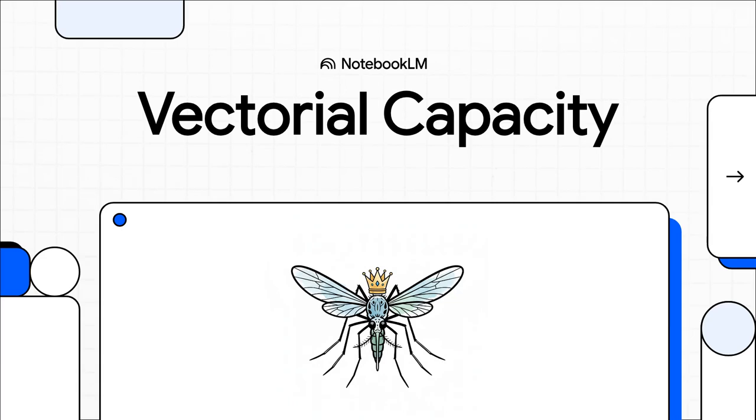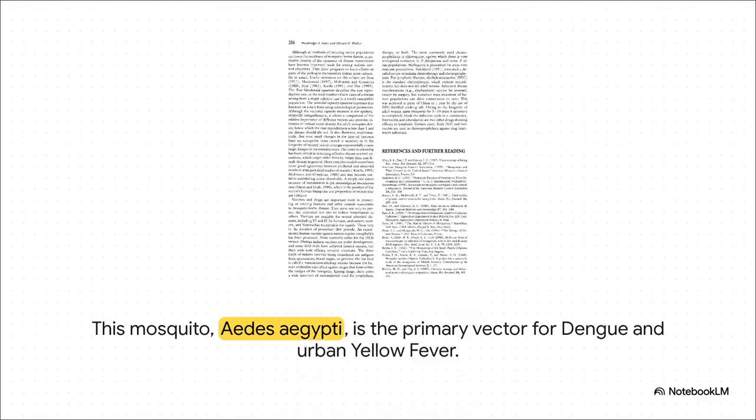Out of the thousands of mosquito species on our planet, if you had to cast a villain for a global health thriller, well, this one would be your star. Meet Aedes aegypti. It looks tiny, almost delicate, right? But this little insect is responsible for spreading some of the world's most feared viruses. We're talking dengue, yellow fever, chikungunya, and Zika. It's pretty much public enemy #1 on a global scale.